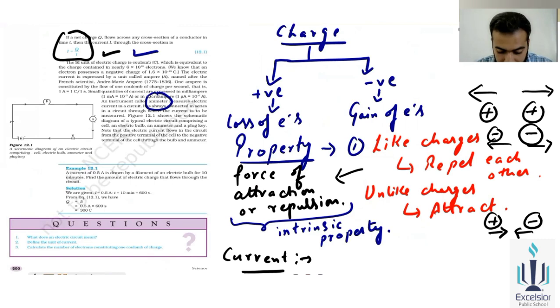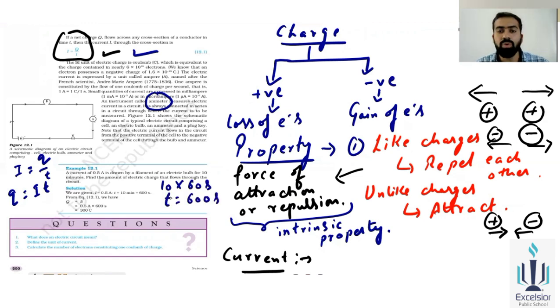Okay. Now there will be a question. As you know, the formula is I equal to q over t. If you solve for the charge, q is equal to I t. In this numerical, a current of 0.5 ampere is given, so I is 0.5 ampere. Time is also given. Time is 10 minutes. If you convert 10 minutes into seconds, you multiply by 60, so your time becomes 600 seconds.